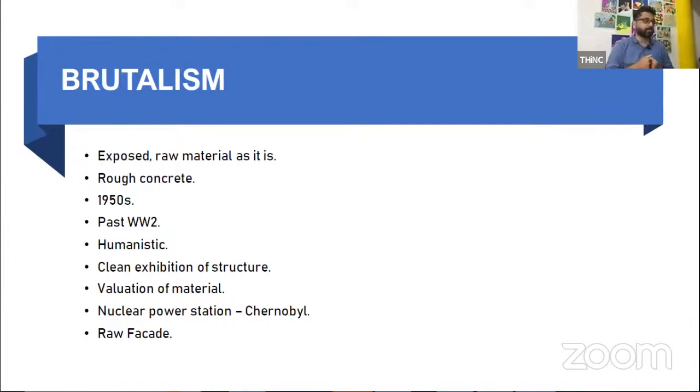Okay, so when we're talking about brutalism, that is where you have the exposed material with which the building is built, exposed as it is. A very good example is SPA Vijayawada, the School of Planning and Architecture at Vijayawada. If it is rough concrete, they'll keep it as it is. Towards the 1950s, after World War II, is when they did it.